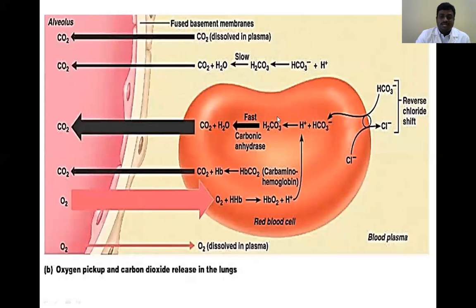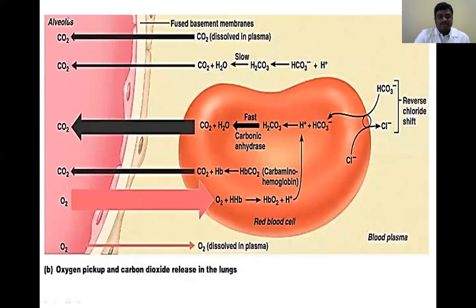Then this carbonic acid, in the presence of the enzyme carbonic anhydrase, is converted to water and carbon dioxide. It is a fast reaction because it is an enzymatic reaction. Then the carbon dioxide is released into the alveoli.